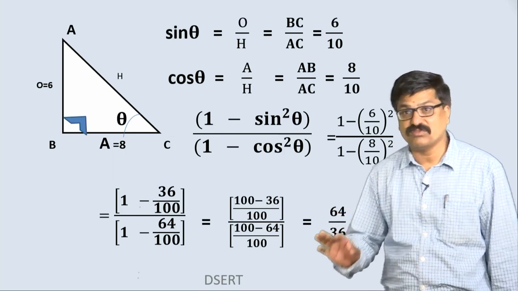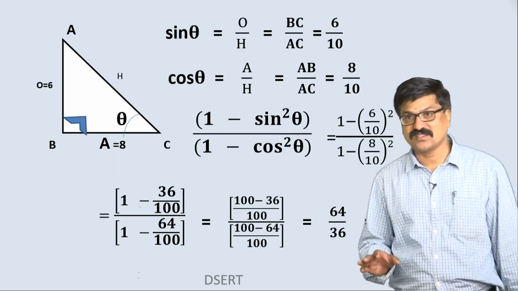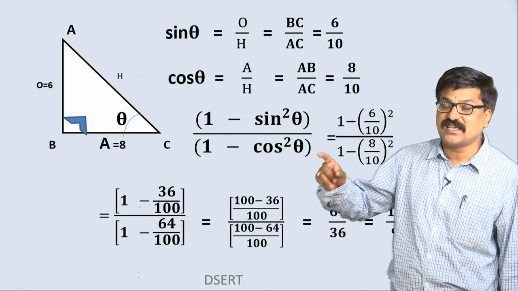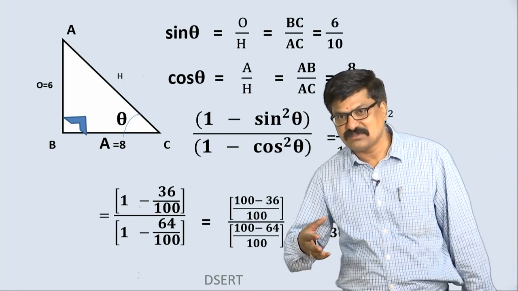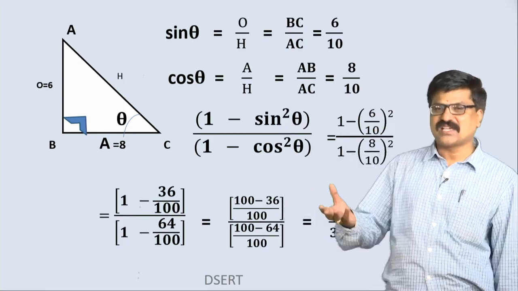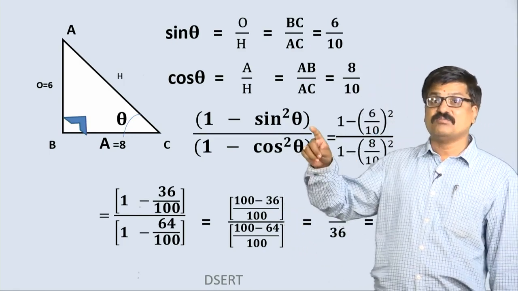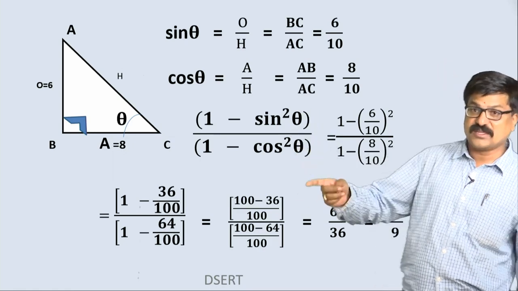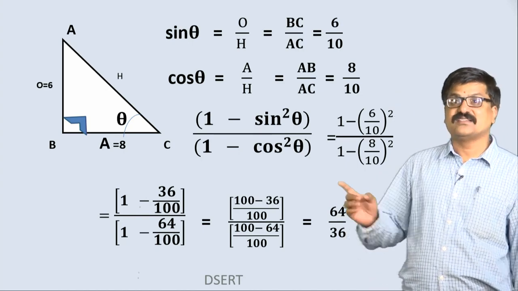This is one way of getting this result. Suppose if you want to solve this by any other way, can you think of any other way? Yes, because we know identities. This is a revision class only, but we know the identity for these two. If you apply the identity, we can get the same result.